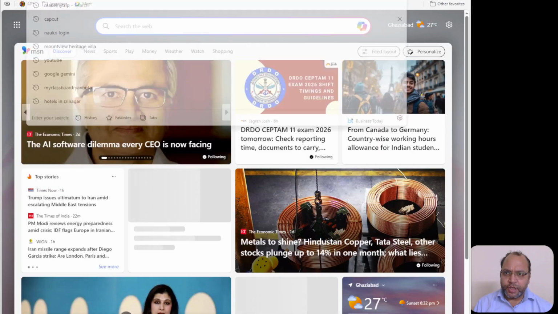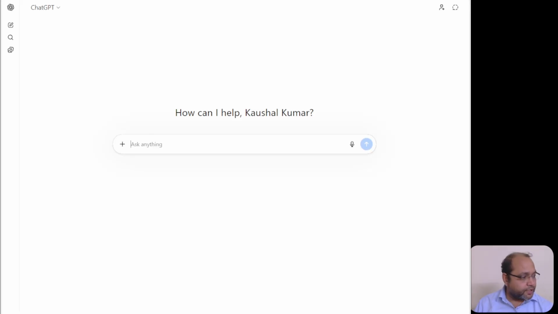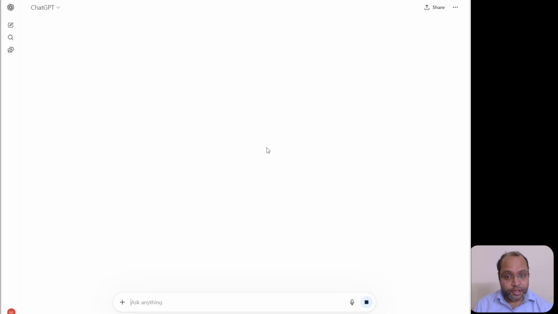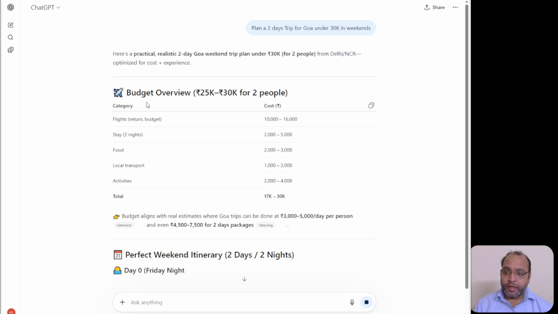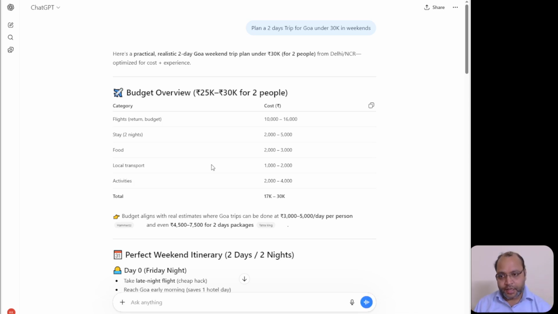Let me open ChatGPT. Everyone knows ChatGPT. I put my context here: plan a 2 days trip for Goa under 30K budget in weekends. Let's see what ChatGPT can do for us. This is exactly Gen AI, you can experience it. It starts searching and says, this is the budget, this is the flight, you stay 2 days, the food cost would be this, local transport would be this. So it gives you beautiful information: flight, hotel, itinerary, local stay, foods, transports, and activities.